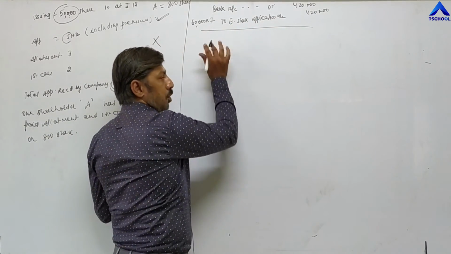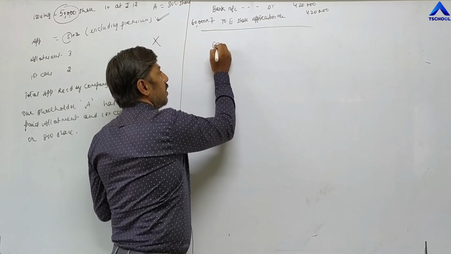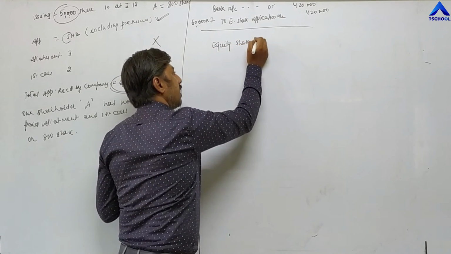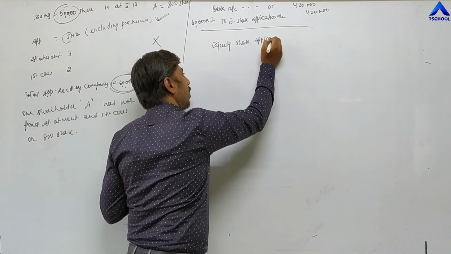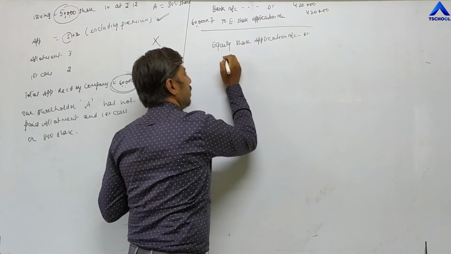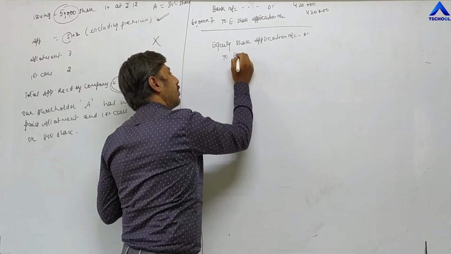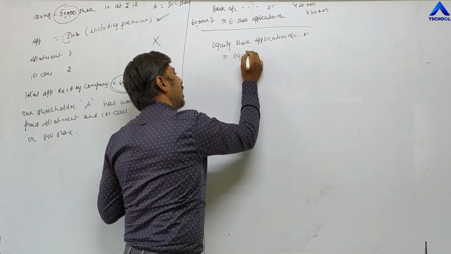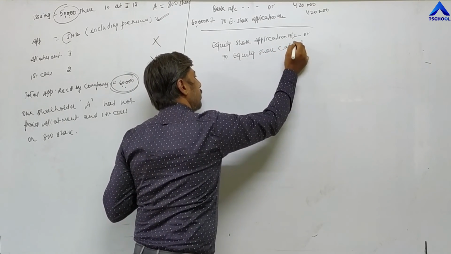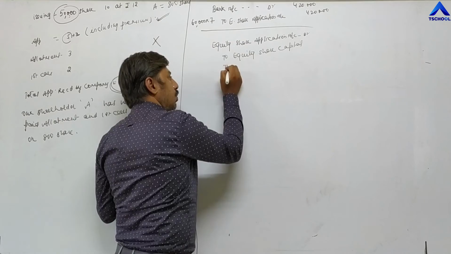Now the second entry, an important one. Equity share application account debited to equity share capital, 2.